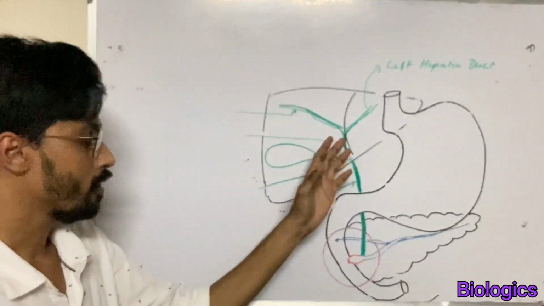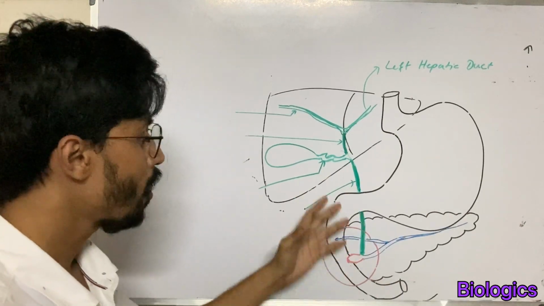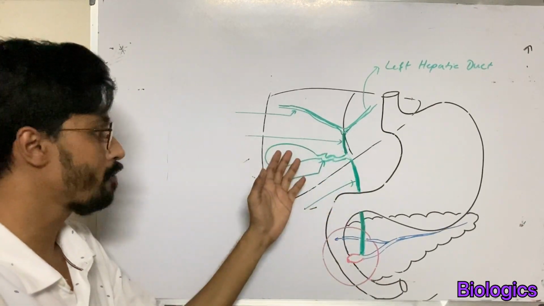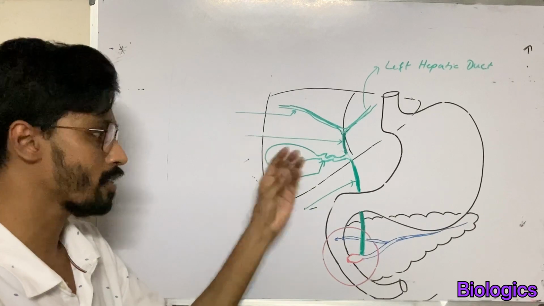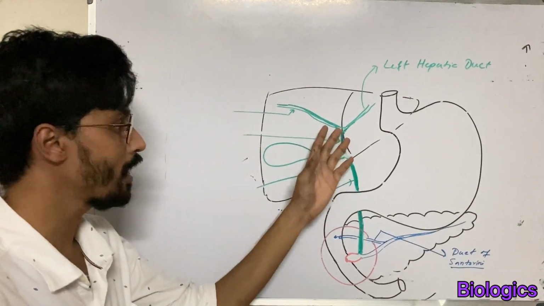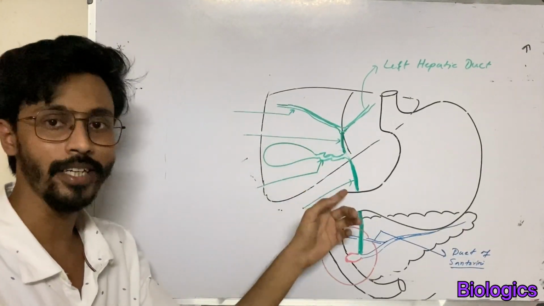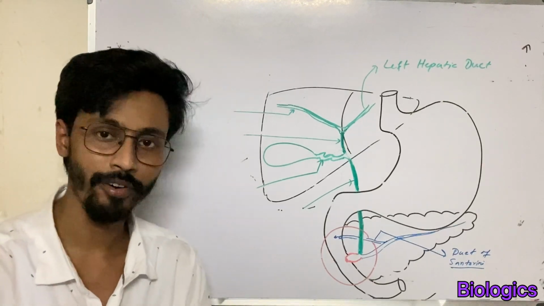So now from this pathway, the bile can either be secreted into the duodenum or simply diverted back to the gallbladder through the cystic duct for several minutes up to an hour. Now the liver continuously secretes bile, but most of the time the bile is stored in the gallbladder until needed in the duodenum. So that's all for this video.